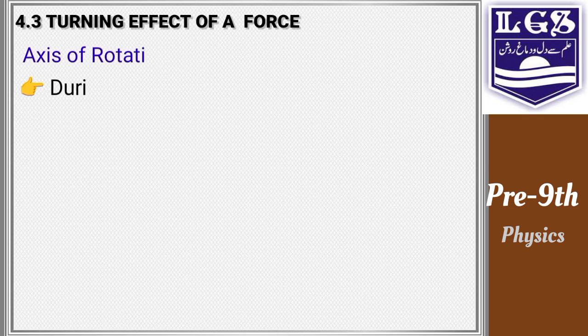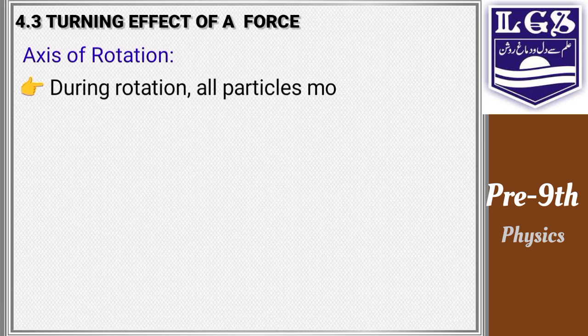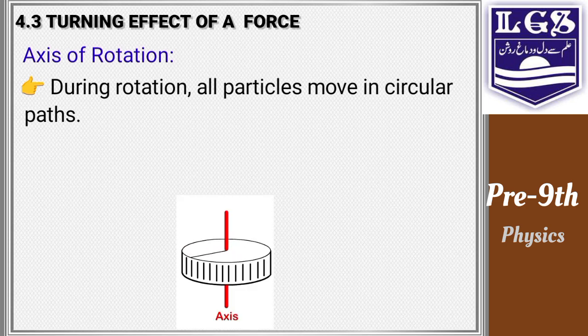After this, what is the axis of rotation? During rotation, if a body is rotating, like a water tap, like a spanner, like a seesaw, all particles move in a circular path. Whenever they are rotating, they rotate along a circular path. Is it clear? Suppose on a seesaw you see a boy and a girl sitting at either side, they are rotating.